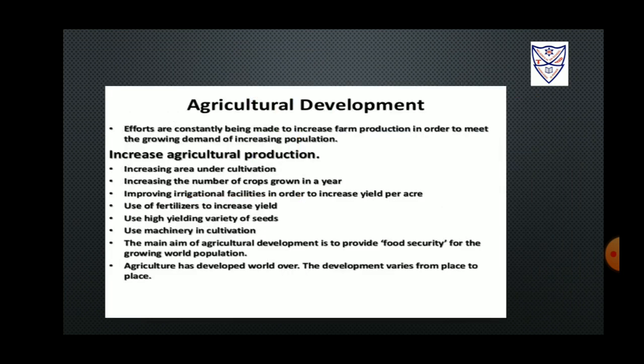Agriculture development. The collective efforts that are made to meet the increasing food demands of the growing population so that farm production can be increased are called agriculture development. The various ways to increase agriculture development in a particular region are: the number of crops grown and cropped areas are being increased, irrigation facilities are being improved, high yield varieties of seeds are introduced, and quality fertilizers are used. Another important aspect in order to boost agriculture development is mechanization of agriculture. Its ultimate goal is to increase food security.